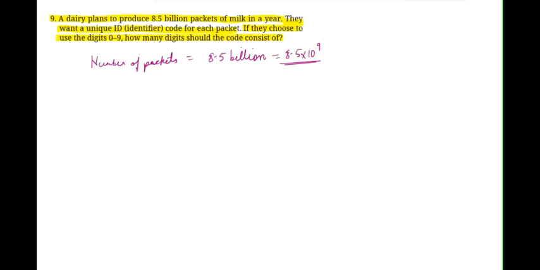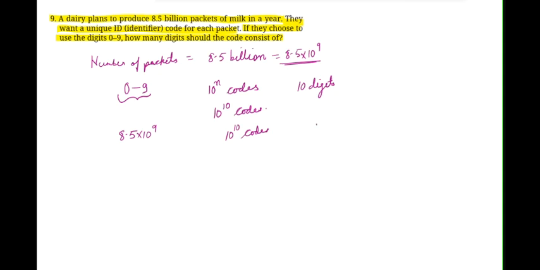इतने codes हमें चाहिए. Now we can use the digits from 0 to 9 for the codes, and for the number of digits which are available we can produce at max 10 to the power of n codes, right? तो हमारे पास कितने digits available हैं? We have 10 digits available. 0 to 9 10 digits होती हैं, तो हम कितने codes produce कर सकते हैं? 10 to the power of 10 codes हम produce कर सकते हैं, right. अब क्या है कि हमें 8.5 into 10 to the power of 9 पैकेट्स प्रोड्यूस करने हैं, तो मिनिमम हमें 10 to the power of 10 कोड्स चाहिए पड़ेंगे. Why?